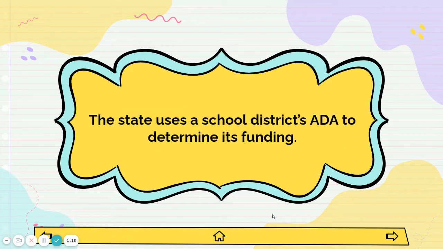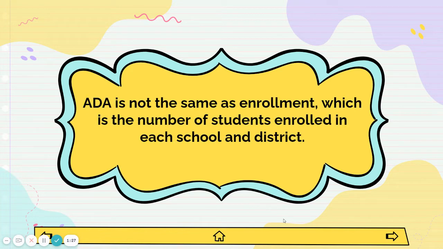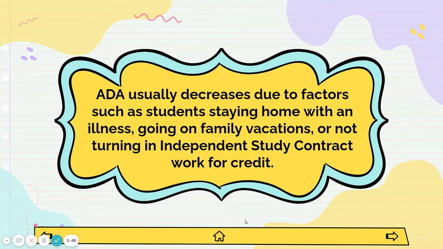The state uses school districts' ADA to determine how much money it gets to fund the education of every student in public school. ADA is not the same as enrollment. Enrollment is the number of students who are enrolled in a school and in a district. So a school could have 500 kids enrolled, but their ADA is really only the amount of time that they show up to school, they're in attendance at school, or they're turning in work for school.